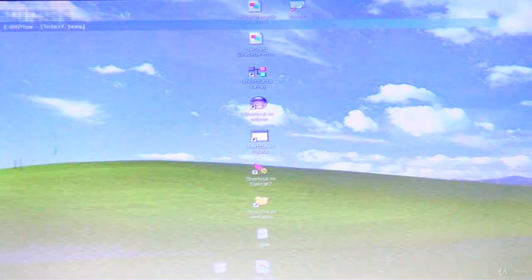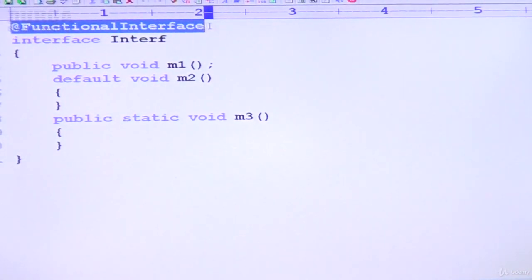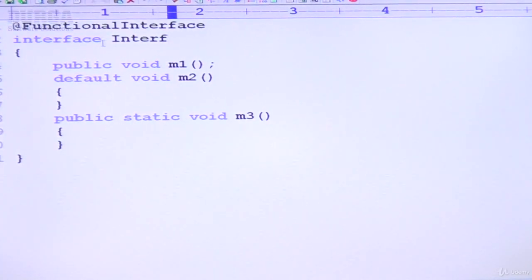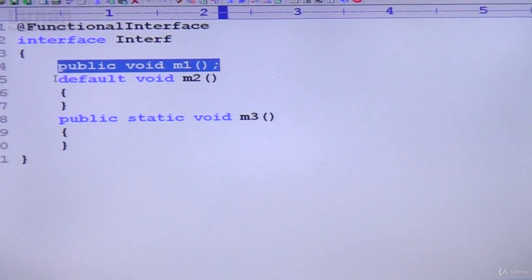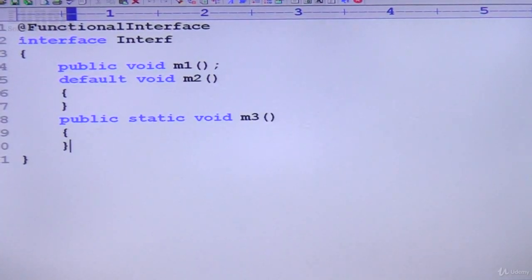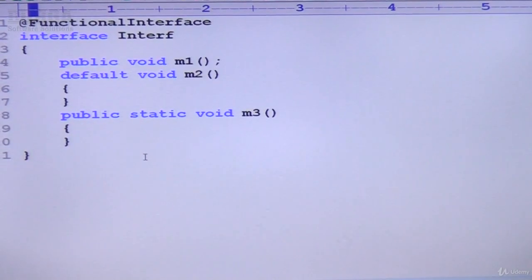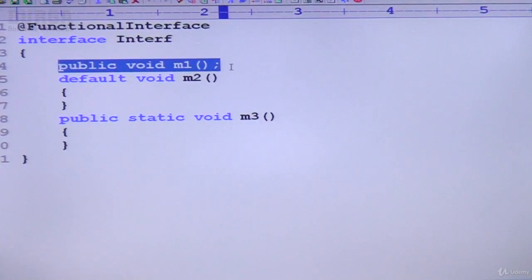Here I took one functional interface annotation. Have you observed? I used the @FunctionalInterface annotation on interface Interrupt. I have one abstract method, and after that I am taking one default method and one static method. Can you please tell, is it valid or not? Yes, perfectly valid, because the reason is it contains only one abstract method. That's why let me compile this code.